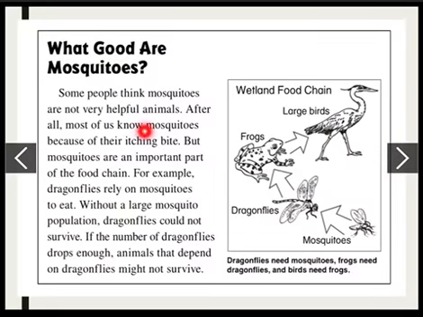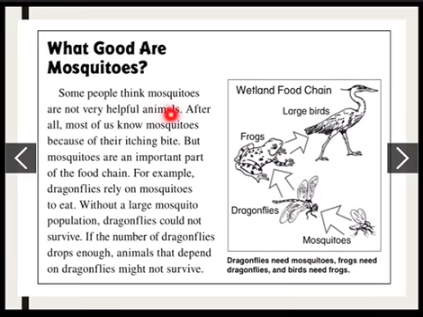Now, for your practice today, we are going to do page 286, and it's another expository text that we have to read and then answer the questions later on. What good are mosquitoes? Now, we all know what mosquitoes are, right? These are mosquitoes. They are very small insects that sting.